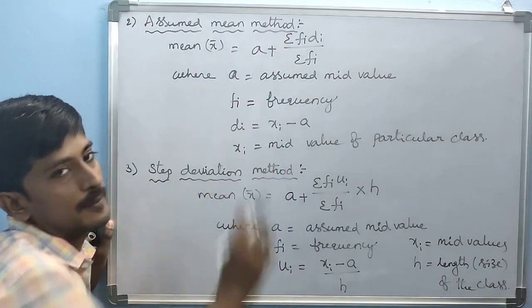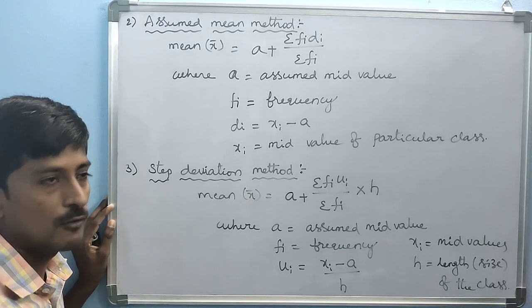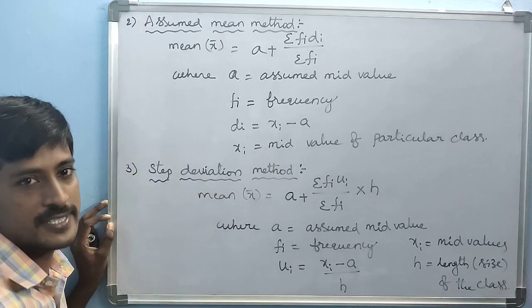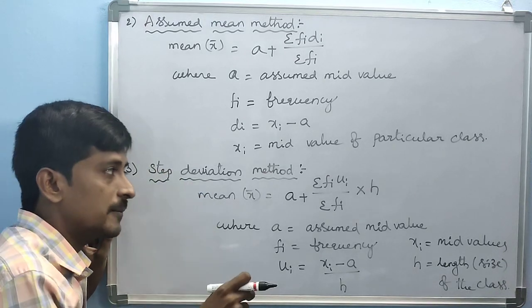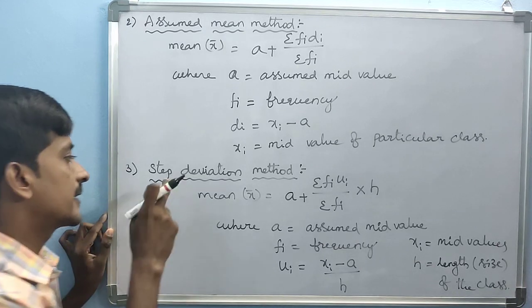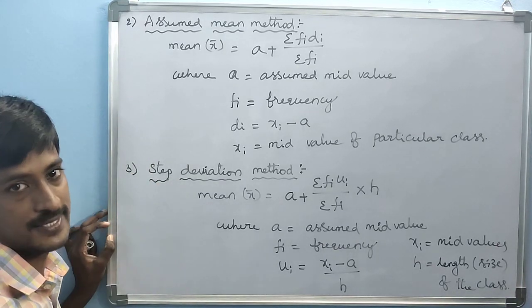The assumed mean method is used only when the question specifically asks for it. Otherwise it cannot be used.